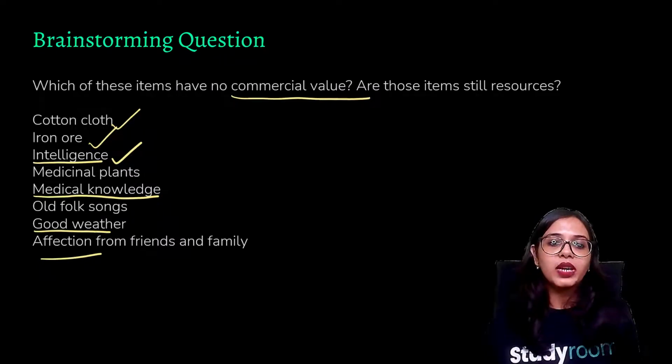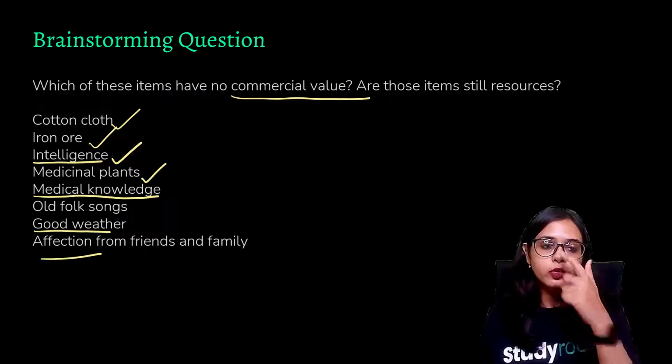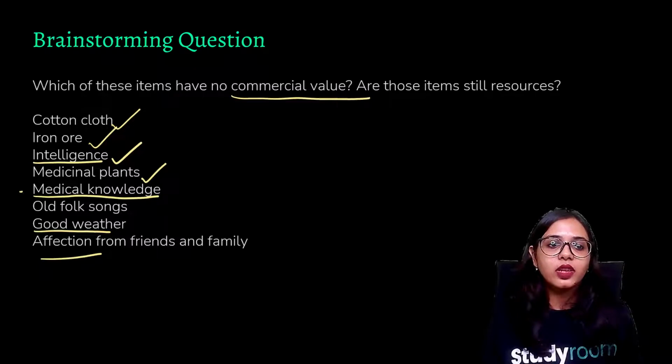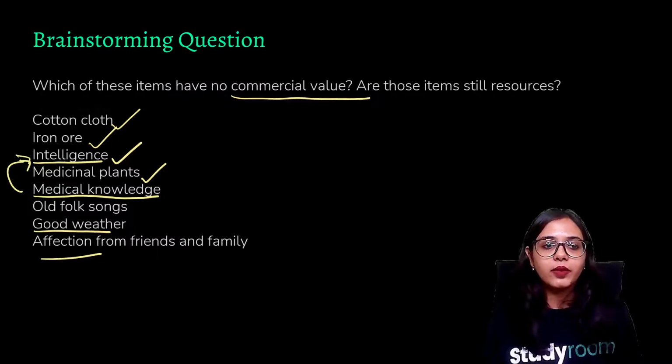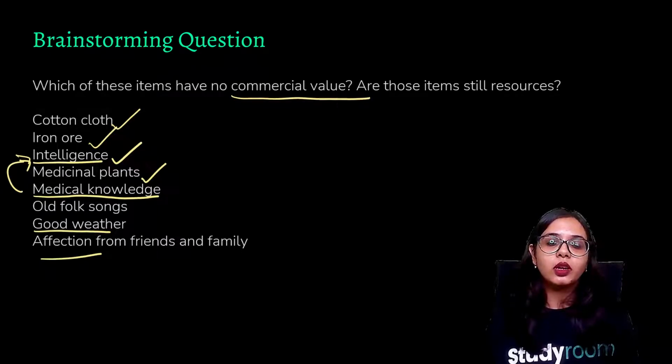All right, medicinal plants also have commercial value, okay, because they are used to extract important herbs, important medicines that are ultimately being processed in industries. Medical knowledge, you can argue this in the same line that I have helped you to think about intelligence, because from one point of view, medical knowledge can land you a medical job, okay, that will ultimately, a medical job is going to have two purposes, right?